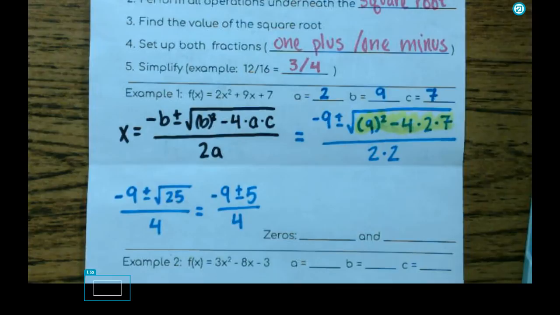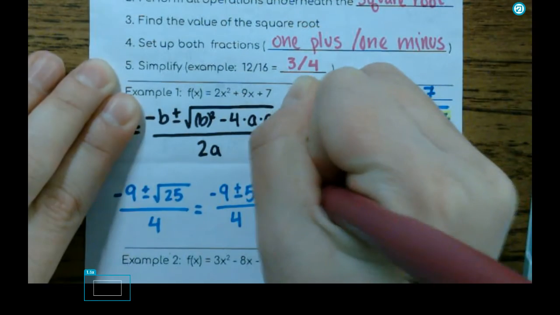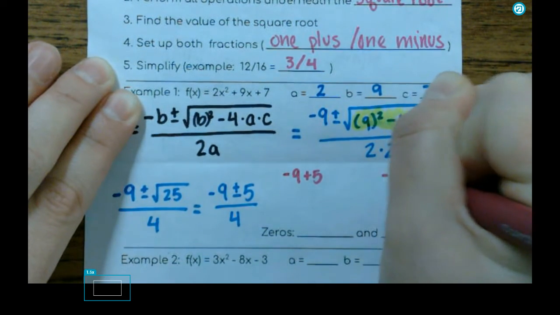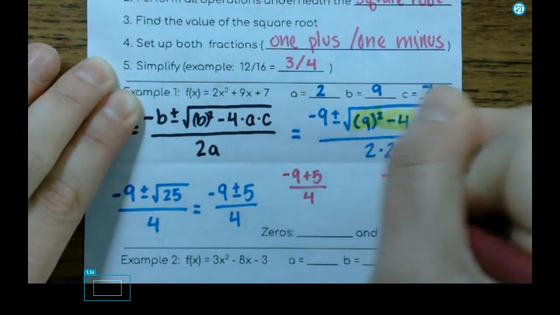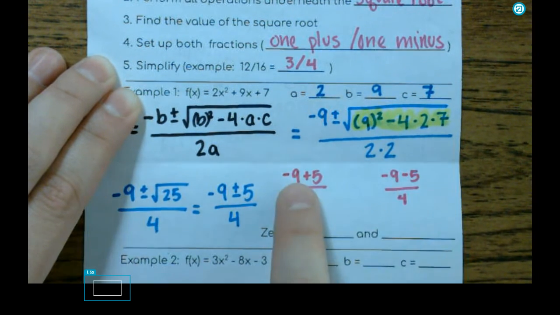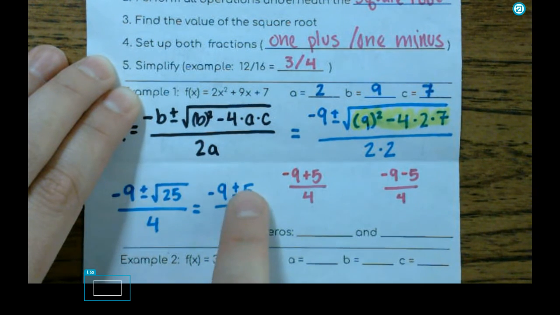Step 4 is something that's going to be kind of new. Step 4 is where we split up the plus or minus sign. So when we say negative 9 plus or minus 5, we literally mean one of our options is negative 9 plus 5. One of our options is negative 9 minus 5. And then those are both still over 4. So I'm now going to split up, and I've got 2 possible fractions because I'm going to get 2 possible answers. One of them is negative 9 plus 5. One of them is negative 9 minus 5 because I literally mean plus or minus.